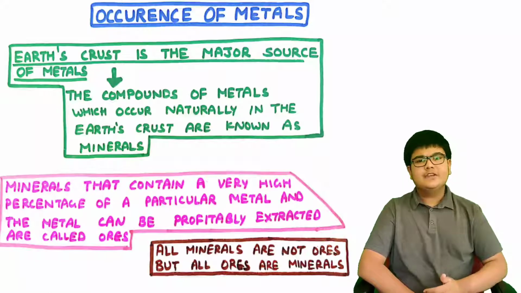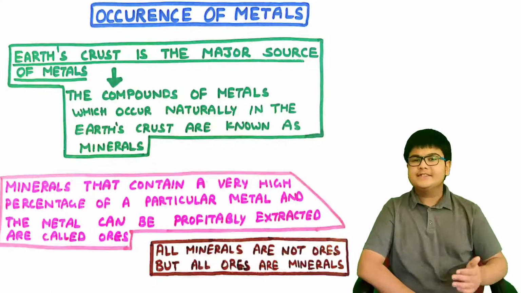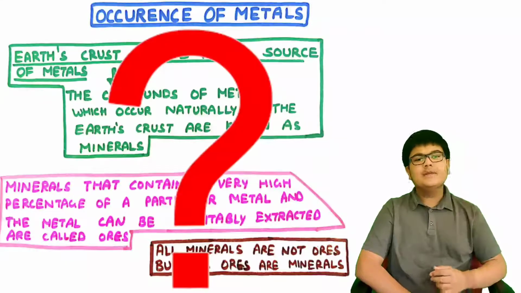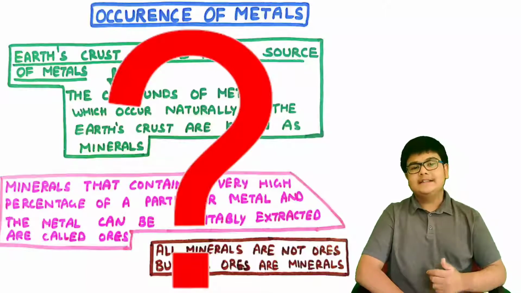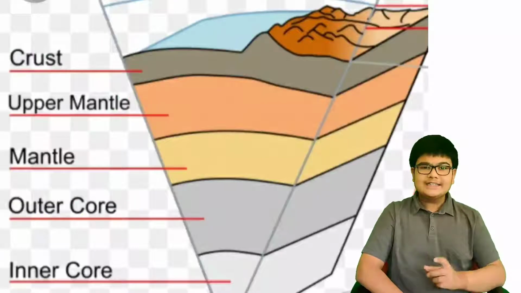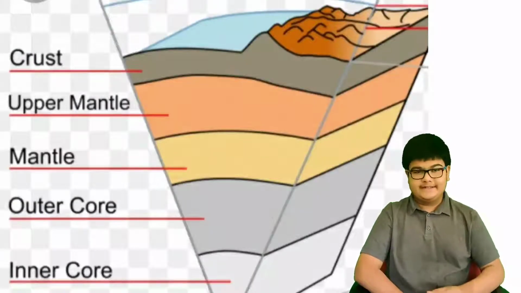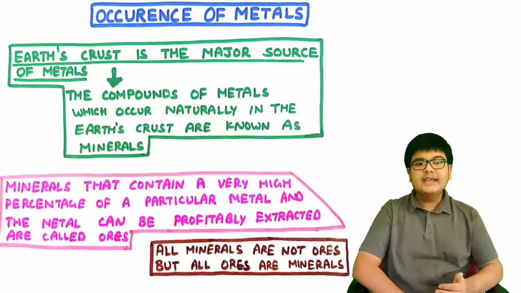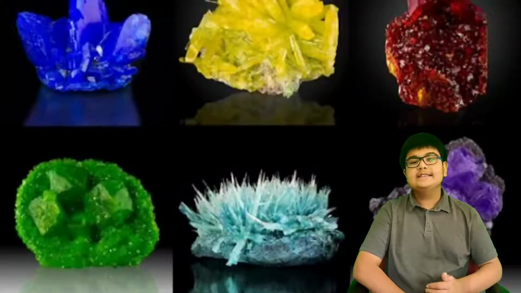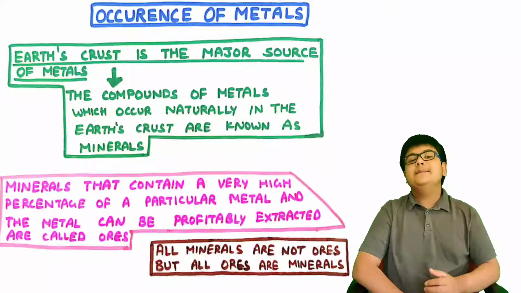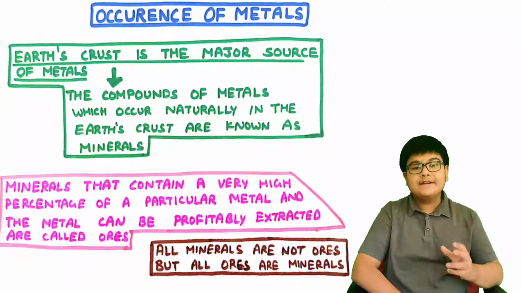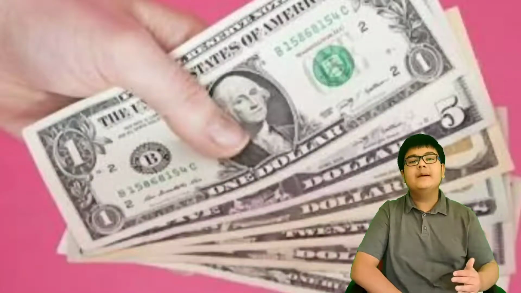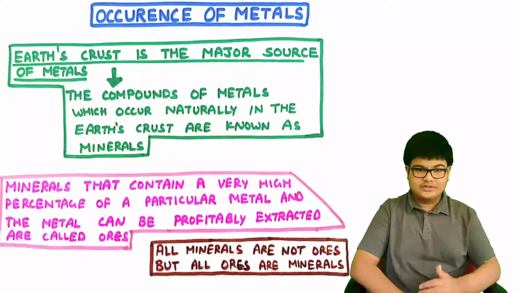So in the previous videos, we saw the various chemical and physical properties of metals and non-metals. But now the question that comes to your mind is from where these metals came. The Earth's crust is the major source of these metals. The compounds of metals that occur naturally in the Earth's crust are known as minerals. And the minerals that contain a very high percentage of a particular metal, and that metal can be profitably extracted from the mineral, are known as ores.